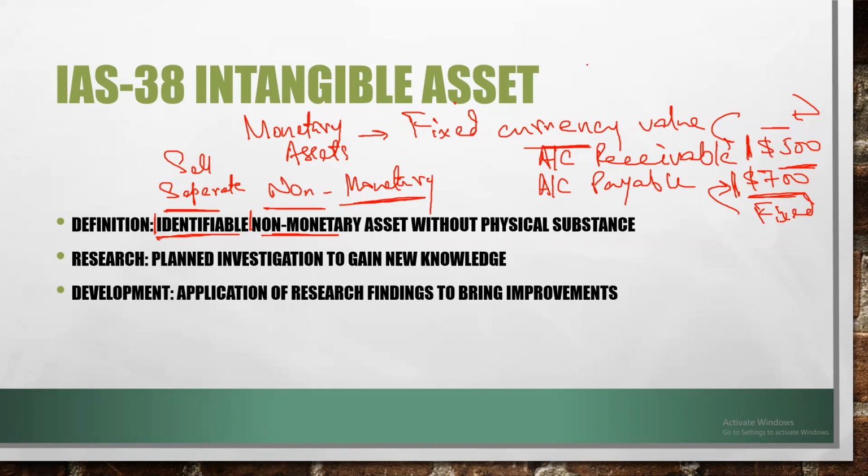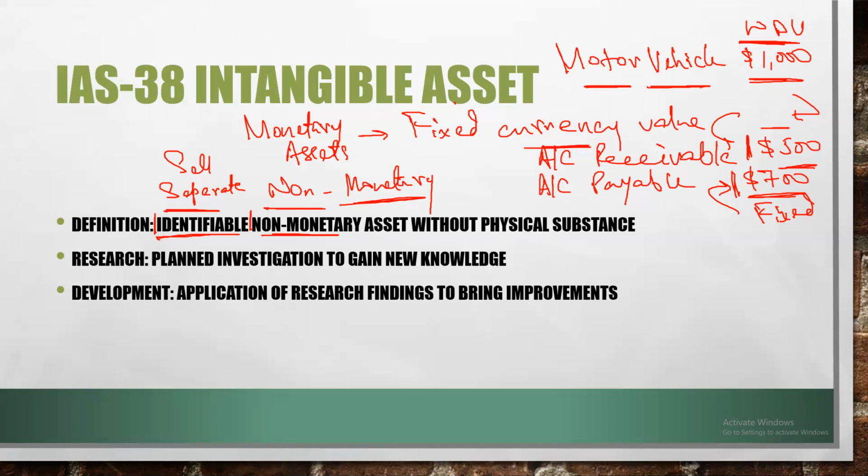For example, we have a motor vehicle in the business, and the written down value, or you can say the carrying value, of the motor vehicle currently is, let's suppose, $1,000. When I go to sell the motor vehicle in the market, although I have valued it in my statement of financial position at $1,000, can I be sure that I will be able to sell this asset for $1,000?